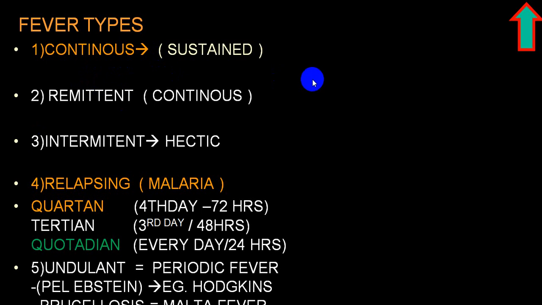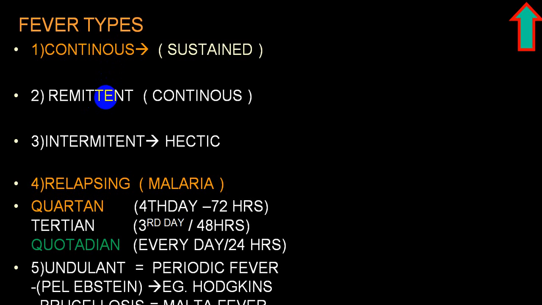Now a few words I'll be describing here and then we'll be showing you the temperature chart. In a continuous fever, the second word we utilize is sustained. And among sustained, there is another word we call remittent. In both of these there is a common feature: the temperature is elevated above normal.